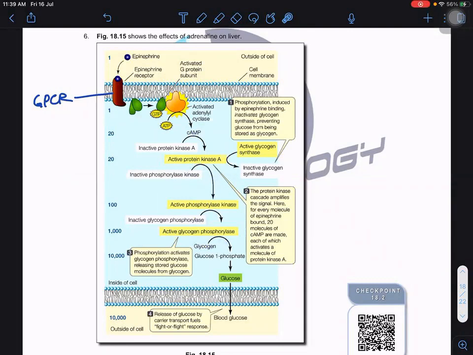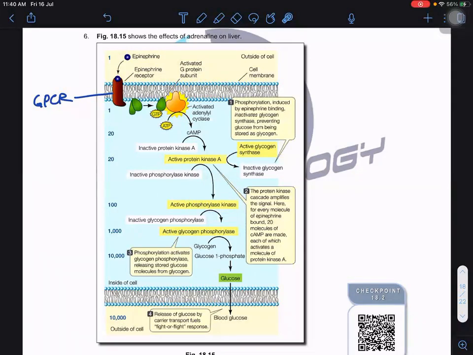It activates what we call the downstream enzymes, the cascade activation. If you look at the molecules, one molecule of adrenaline activates one molecule of G protein. When the G protein is activated, from 1 you get 20 cAMP. From these 20, you get hundreds of activated phosphorylase kinase.